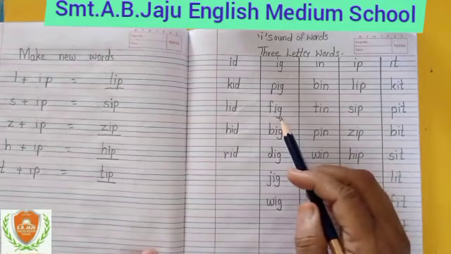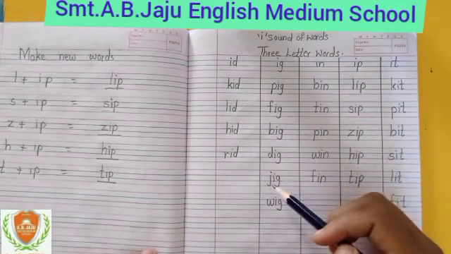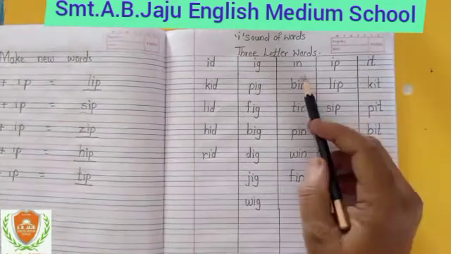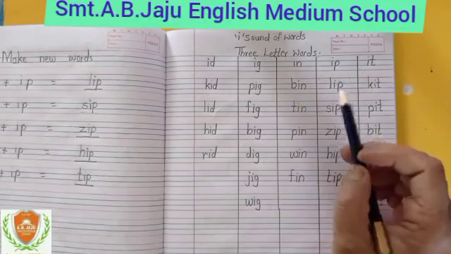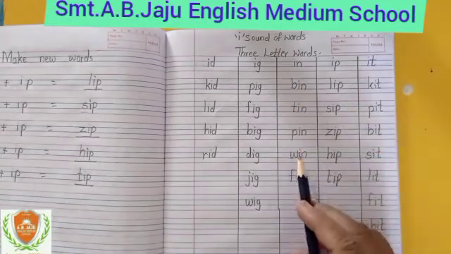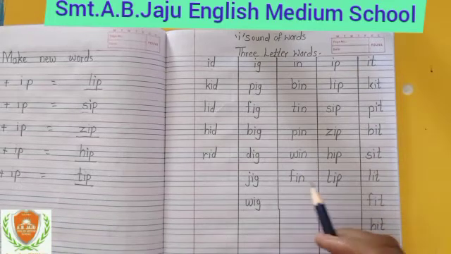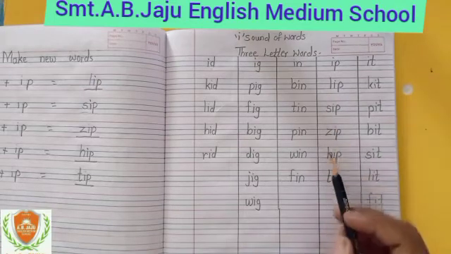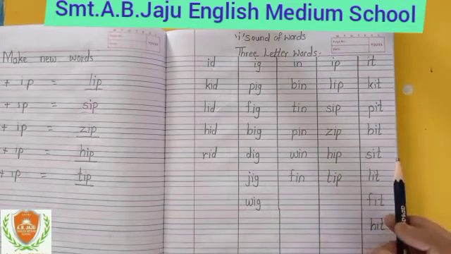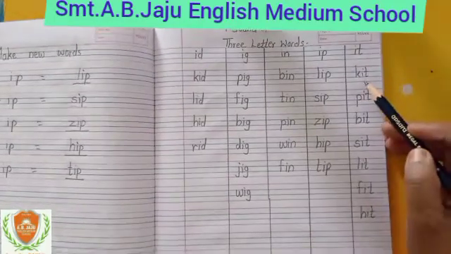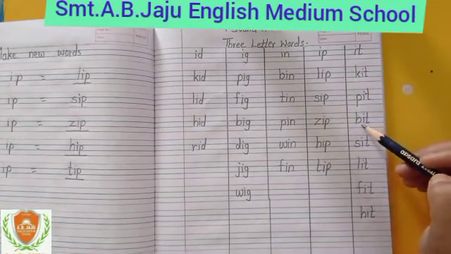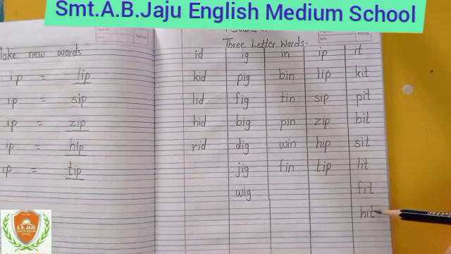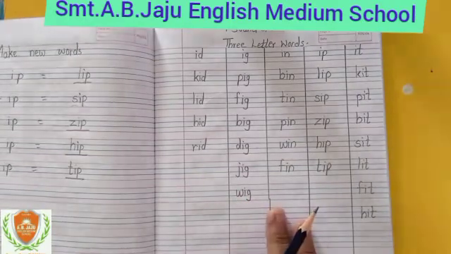Now ig sound. PIG pig, FIG fig, BIG big, DIG dig, JIG jig, WIG wig. These are ig sound. Now in sound we will make 3-letter words. BIN bin, TIN tin, PIN pin, WIN win, FIN fin. Now ip words. LIP lip, SIP sip, ZIP zip, HIP hip, TIP tip. Now it words. KIT kit, PIT pit, BIT bit, SIT sit, LIT lit, FIT fit, HIT hit. These are I sound family words.